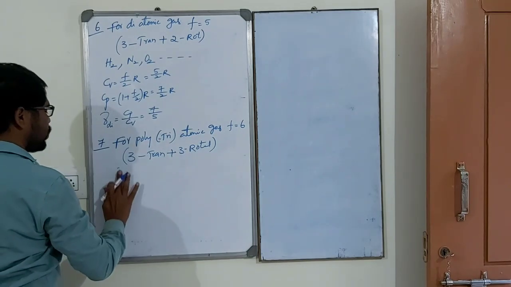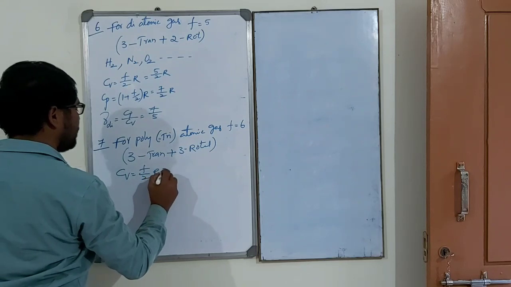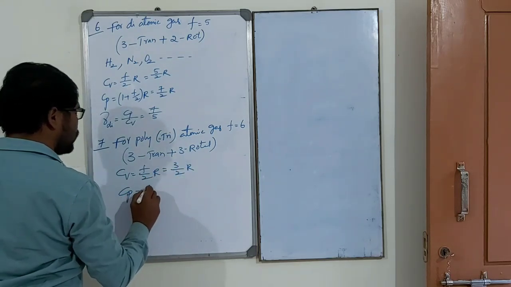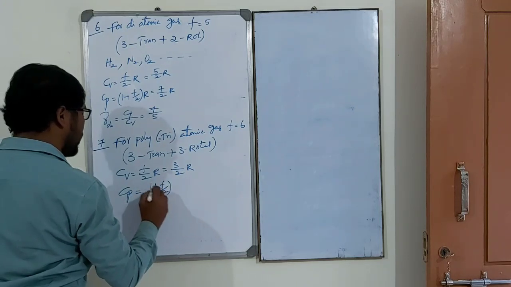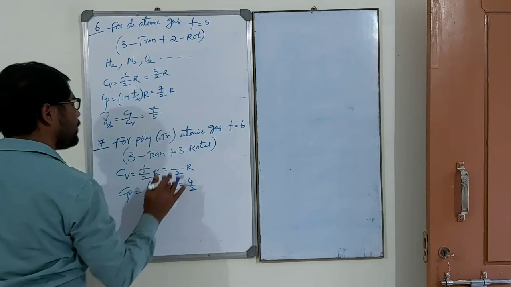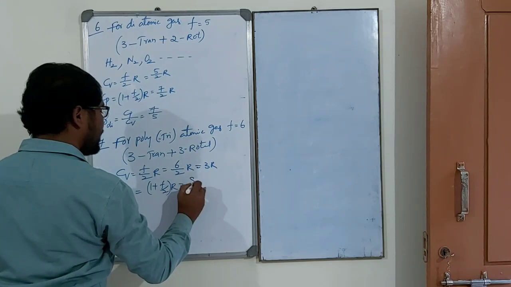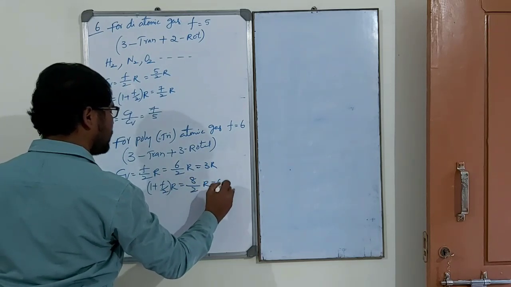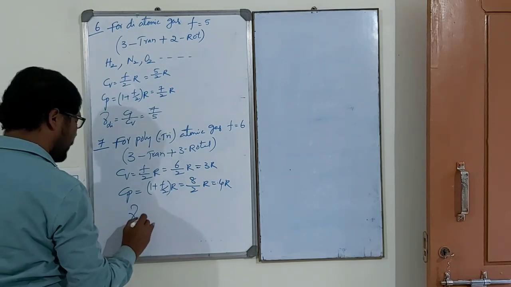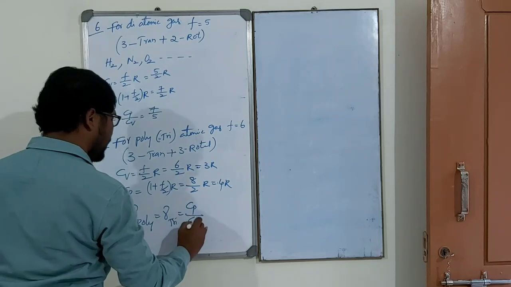Then Cv is equal to f by 2 R, 3 R. Cp is equal to (1 plus f by 2) R, 8 by 2 R, 4 R. Gamma for poly or tri is Cp by Cv, which is 4 by 3.